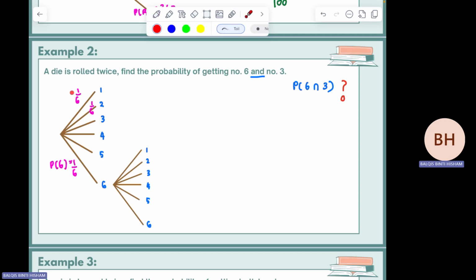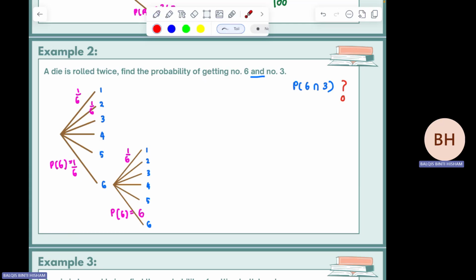This one, probability of getting number 1. This one, probability of getting number 2. Okay. This is for the first time you roll the die, and then the second time you are rolling the die, still you are having the same probability. So this one also 1 over 6, until the last one P6 equivalent to 1 over 6.